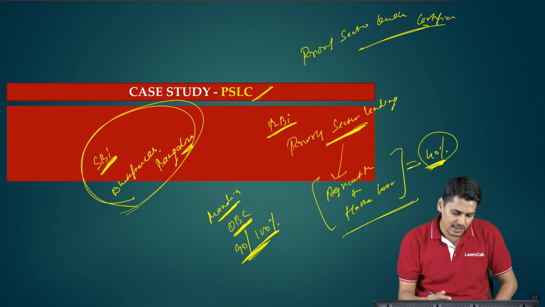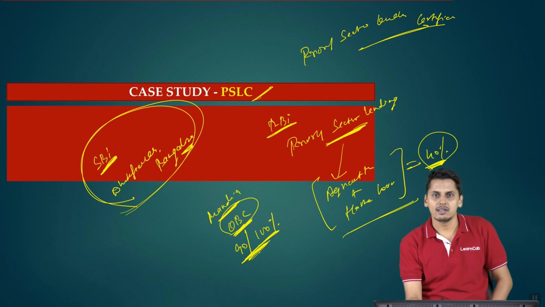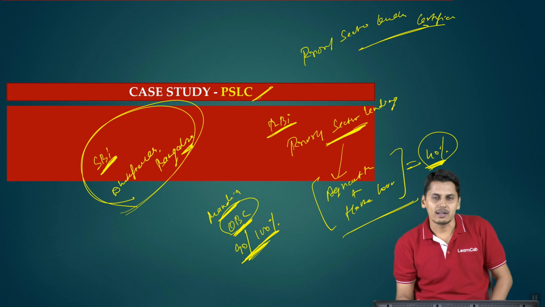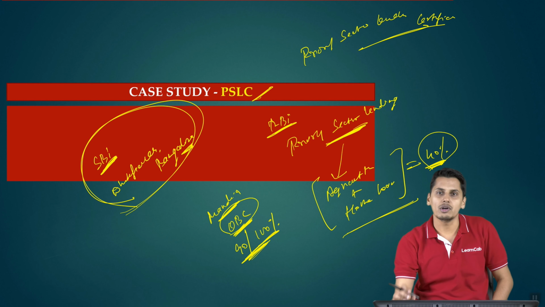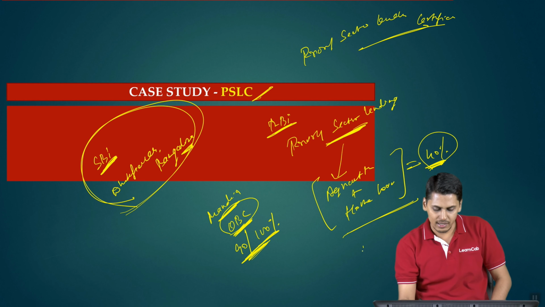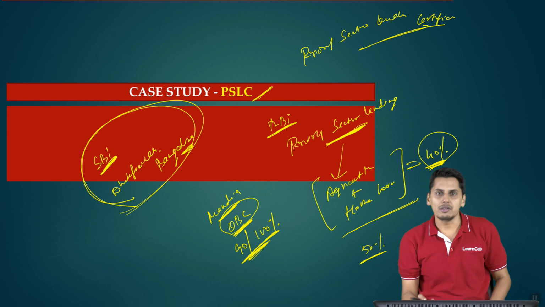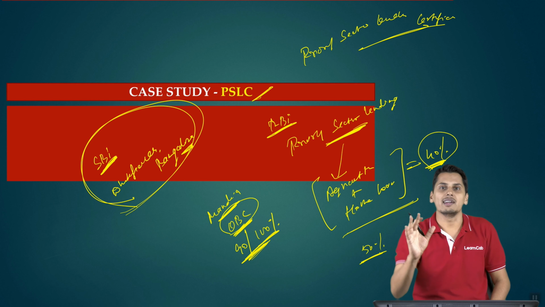So what mechanism is there is this: whatever excess Oriental Bank of Commerce has met, it will convert into certificates. Whatever is the excess, let's suppose 40% is required, they have met 90%, so the 50% excess loan portfolio, it will convert this into certificates, and these certificates can be traded.